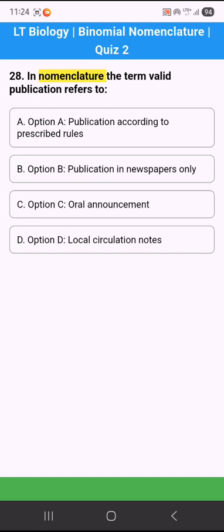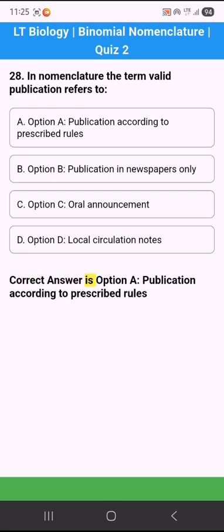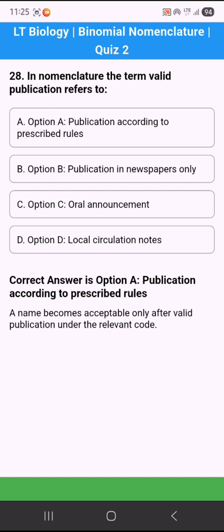28. In nomenclature the term valid publication refers to: Option A. Publication according to prescribed rules. Option B. Publication in newspapers only. Option C. Oral announcement. Option D. Local circulation notes. Correct answer is option A. Publication according to prescribed rules. A name becomes acceptable only after valid publication under the relevant code.